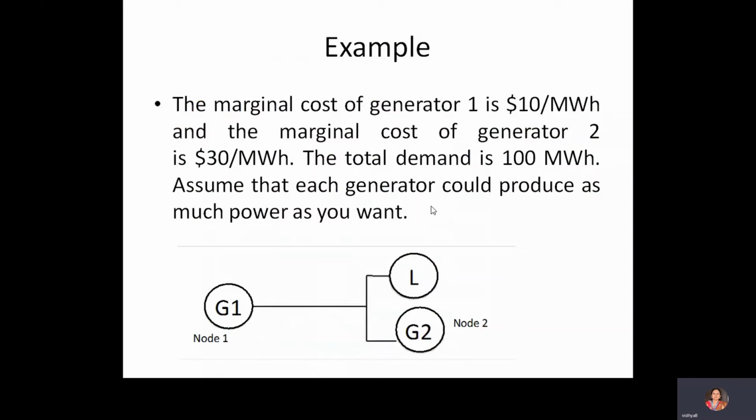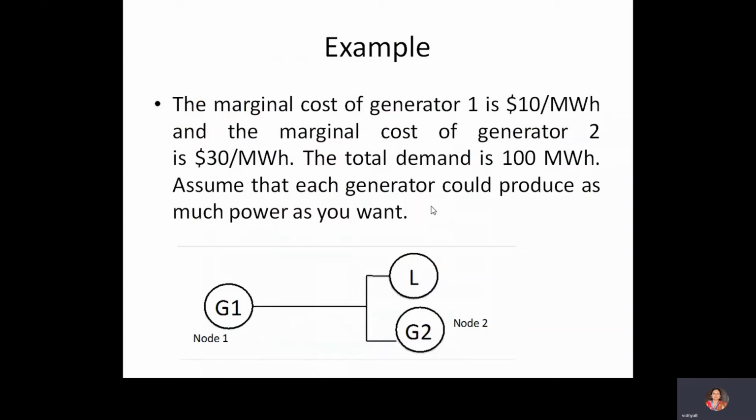Generator 1 is low cost, generator 2 is high cost, and the demand is 100 megawatt hour.